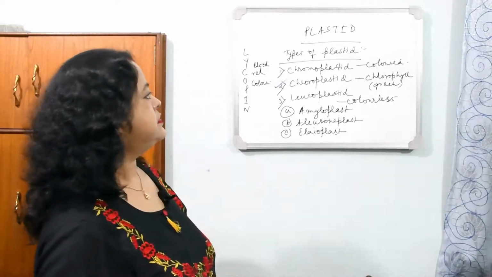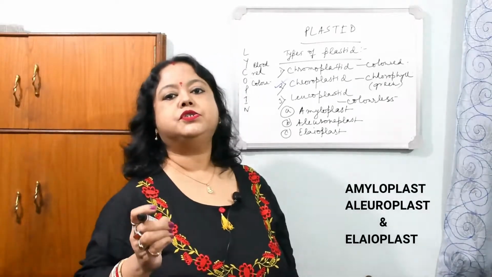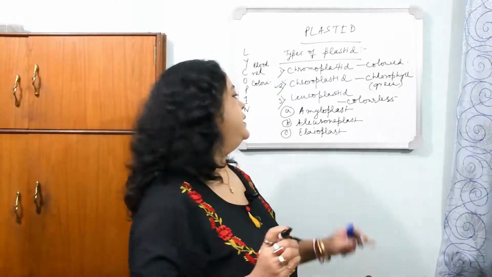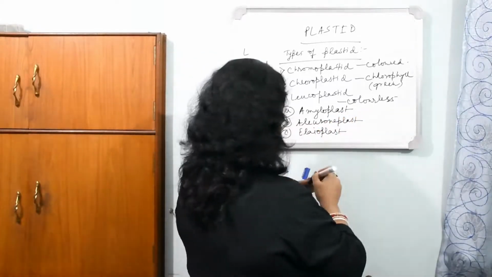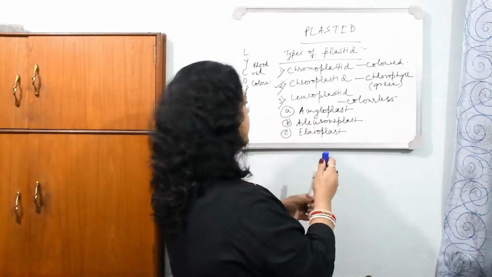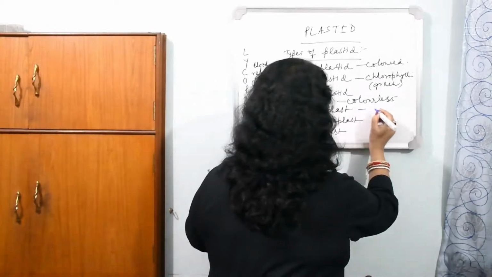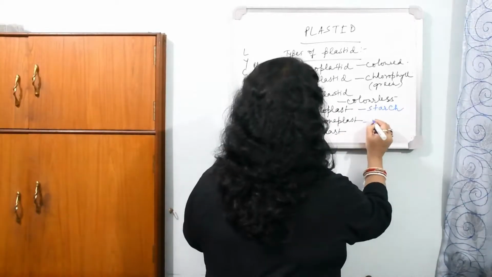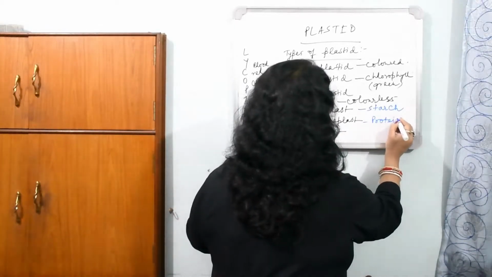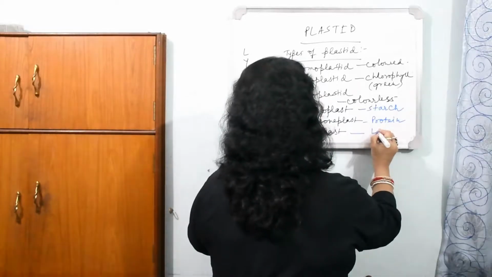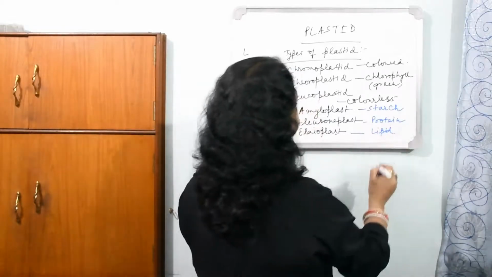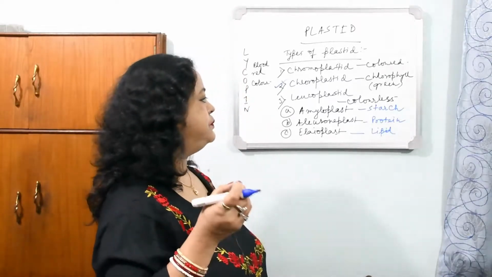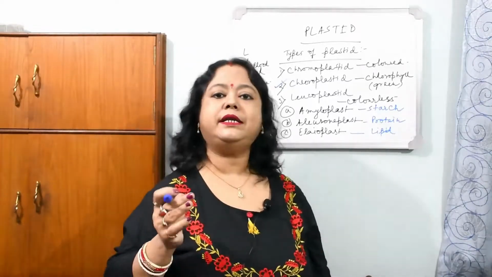Amyloplast is the organelle for storage of starch, aleuronplast stores protein, and elaioplast stores lipid. So on the basis of the food stored by them, they are known as amyloplast, aleuronplast and elaioplast.